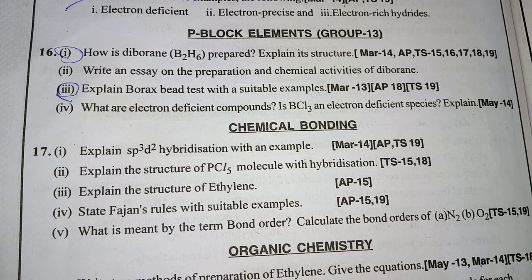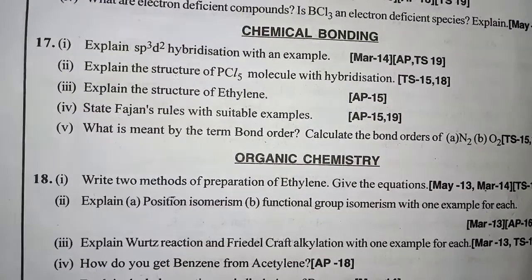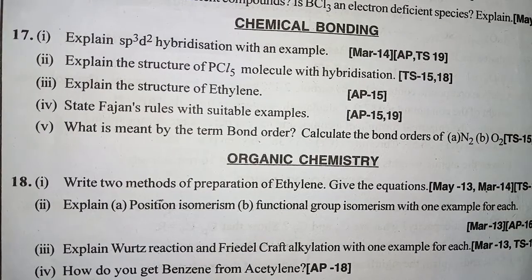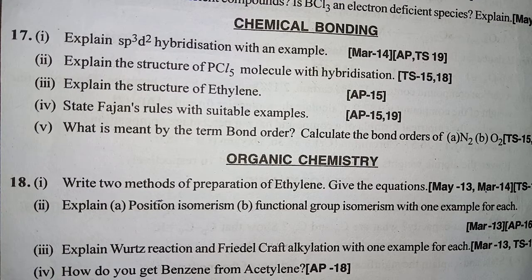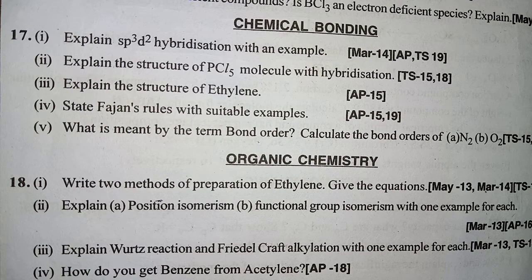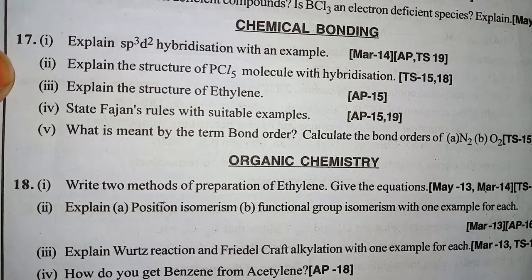Fourth question, what is an electron deficient compound? BCl3 is an electron deficient species. Explain. When we go to chemical bonding, it is given as an 8 marks question or a 4 marks question. If chemical bonding is given in the 4 marks questions, it is not given in the 8 marks question section. If the 8 marks question is not given, the 4 marks question from this chapter will come in Section B.